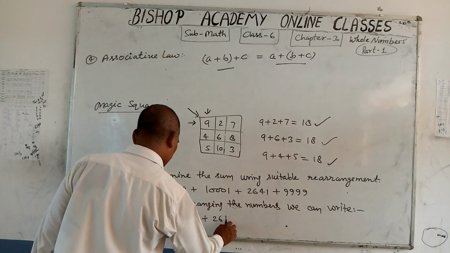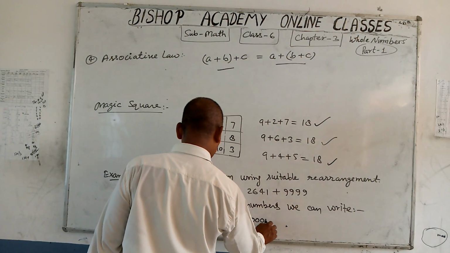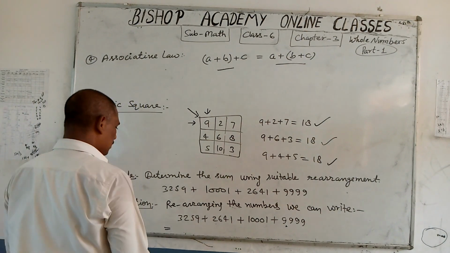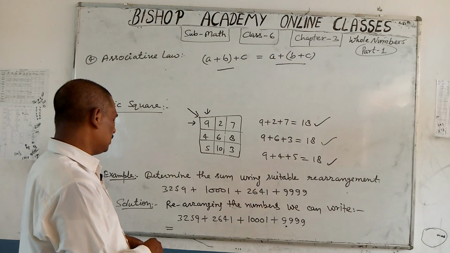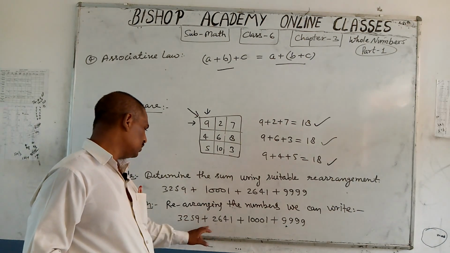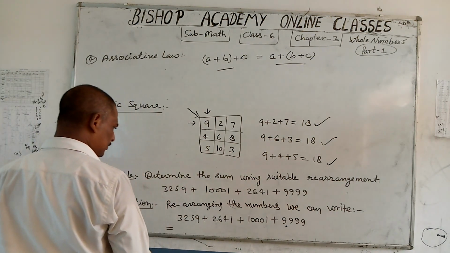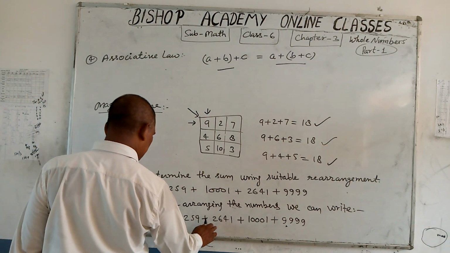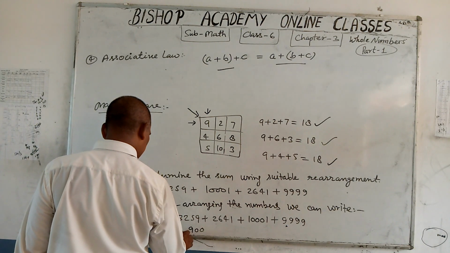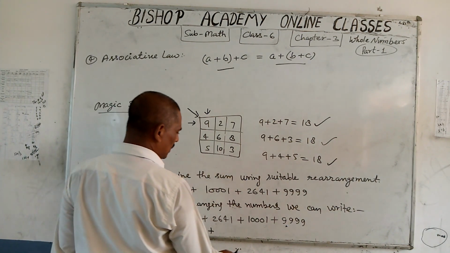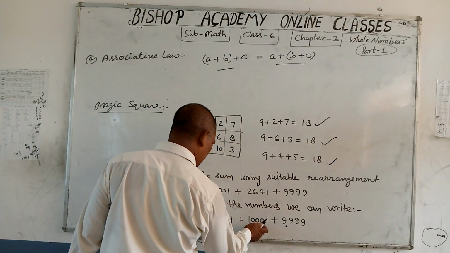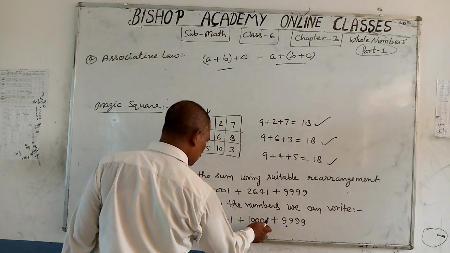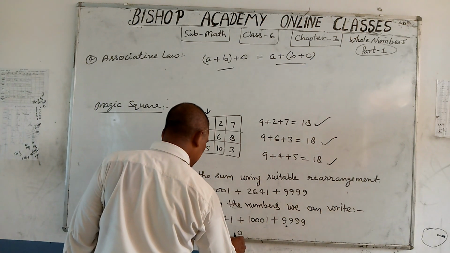3259 plus 2641 plus 1201 plus 9999. Dear student, when you add first 2 numbers, you get 5900. Then when you add 1201 plus 9999, you get 10,000 plus 1, so 10,001.